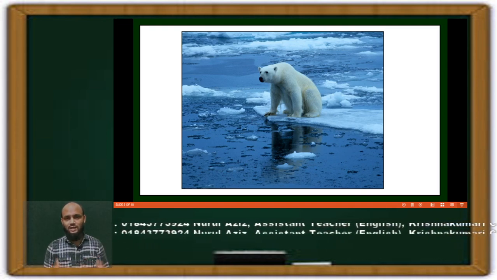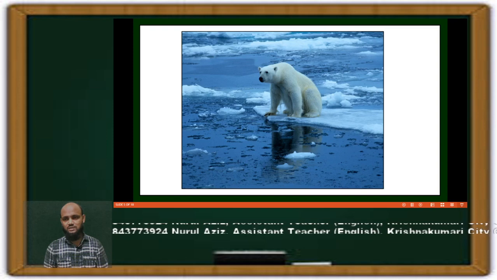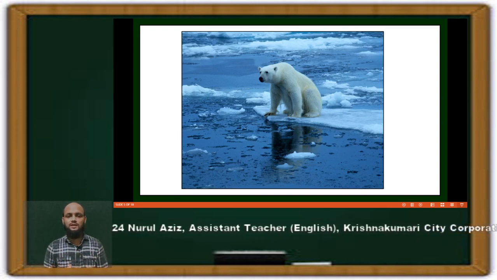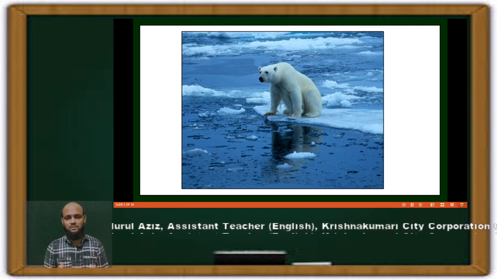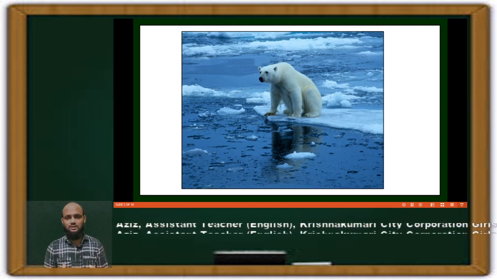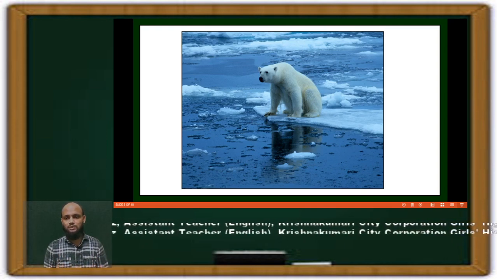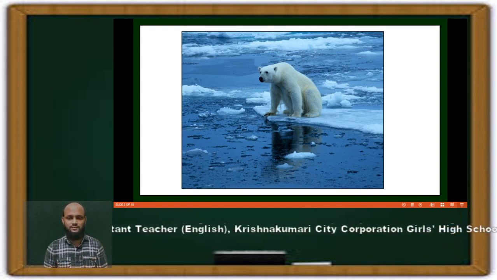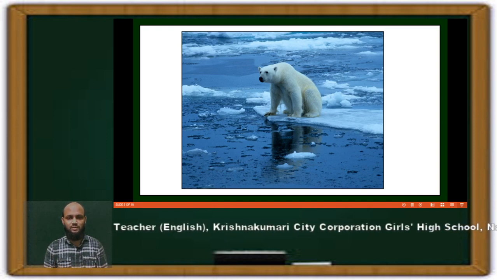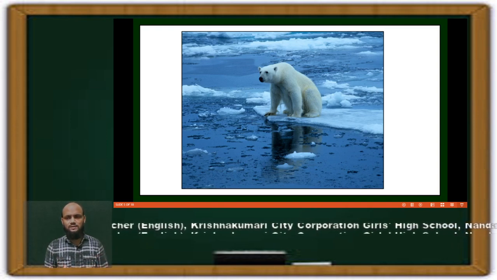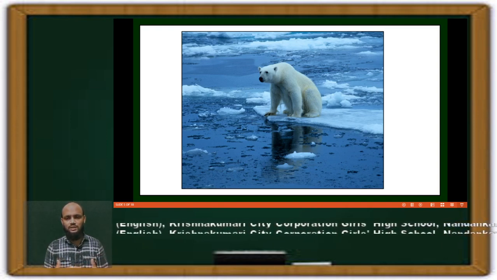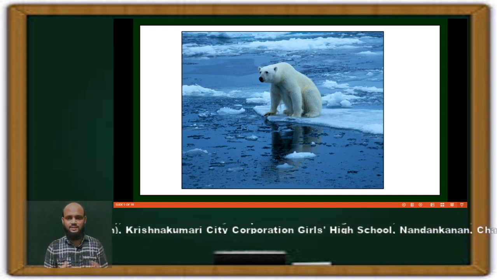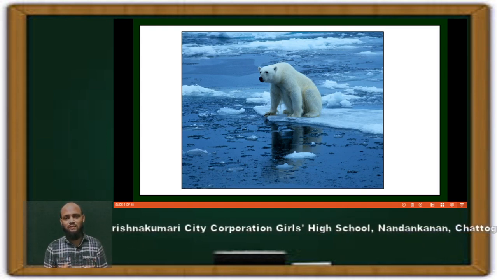So the ice is melting fast due to overheating of the earth. So they are losing their habitat, and these special bears are about to go extinct from the earth. So he's probably thinking about this. So what are the results of this global warming? These are the results of this global warming.